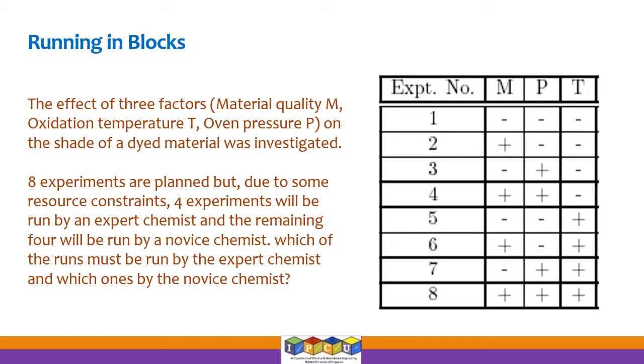All right, given that there is a possibility of skill level being a confounding factor, how do we assign experiments so as to minimize the confounding in the data that we generate? So this is the question that we seek to answer. And the answer is basically you want to create two blocks of experiments here.